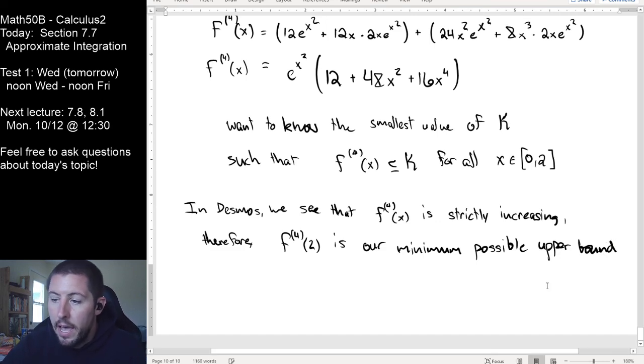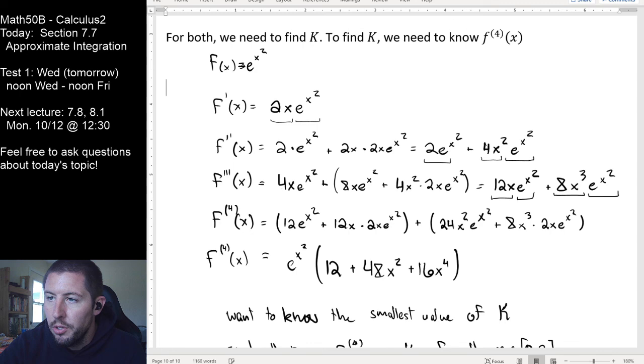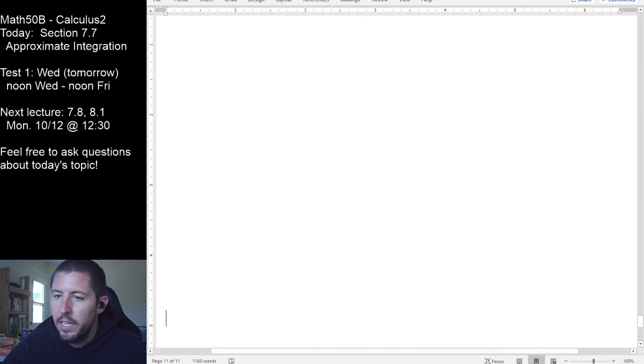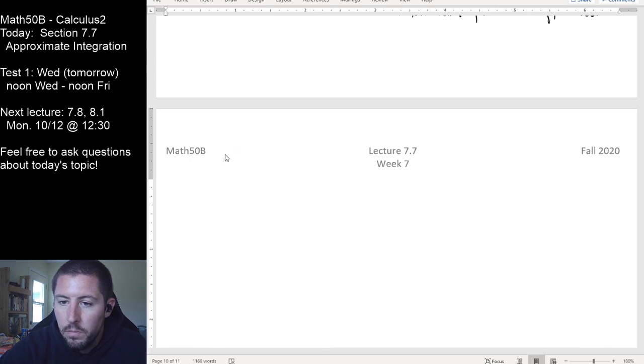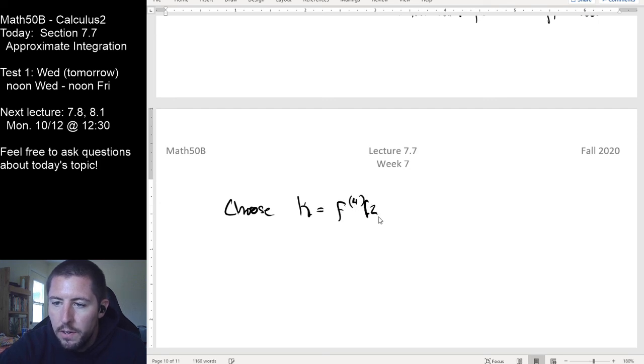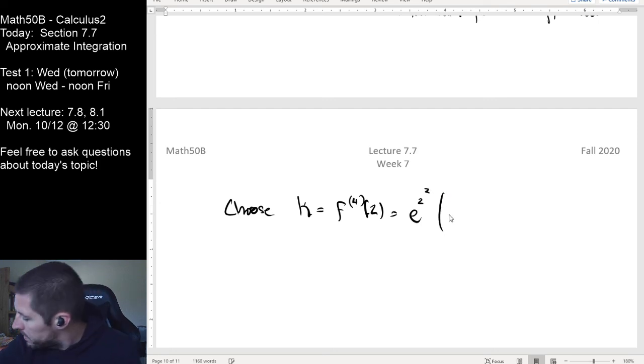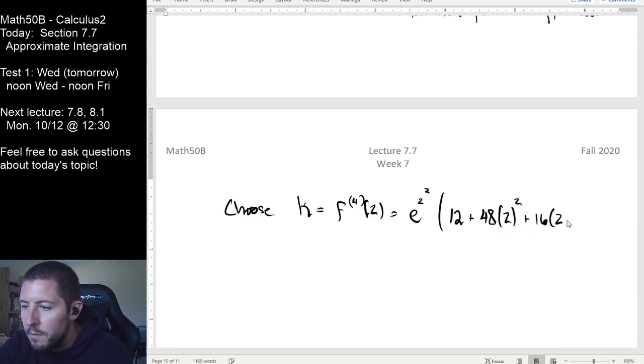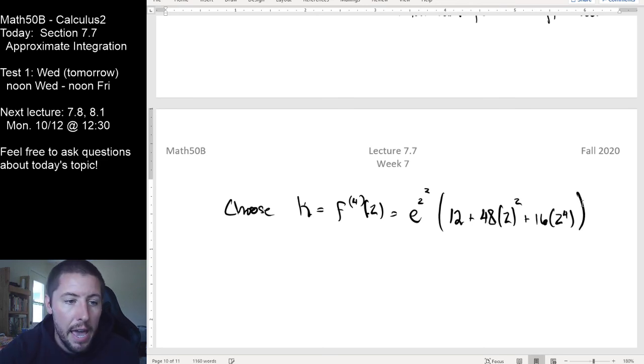So here I'm now going to say choose k to be equal to the fourth derivative of f evaluated at 2. So we choose k to be equal to f to the fourth evaluated at 2, and that is going to give me e to the 2 squared times, what do we got here, 12 plus 48 times 2 squared plus 16 times 2 to the fourth. This is the value of k that we want to be using for this inequality right here.